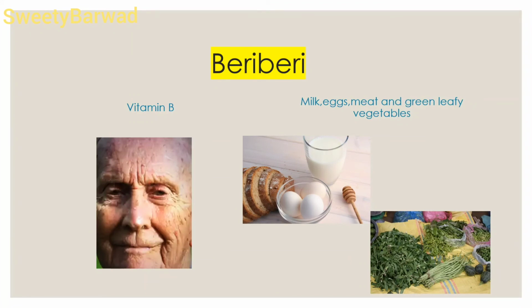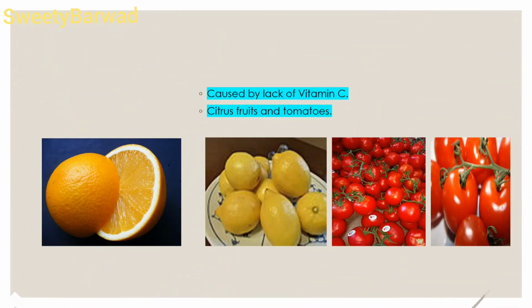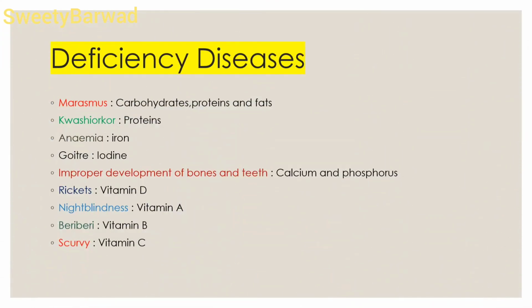The last disease is scurvy, which is caused by the deficiency of vitamin C. The symptoms of this disease are swelling and bleeding of the gums. To protect us from this disease, we should eat citrus fruits. Lemons and oranges are citrus fruits, and so are tomatoes.